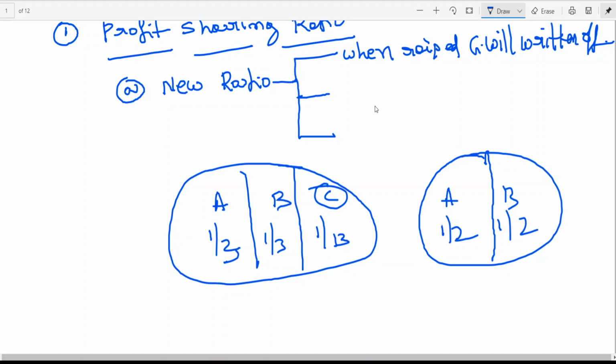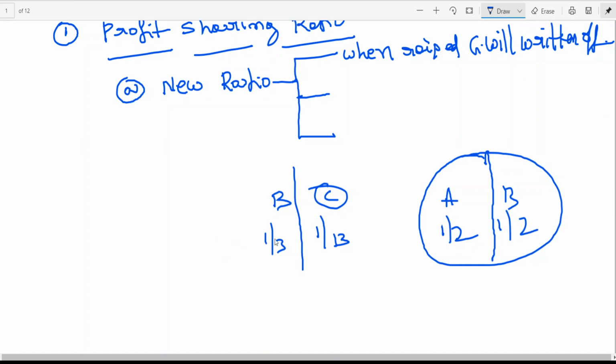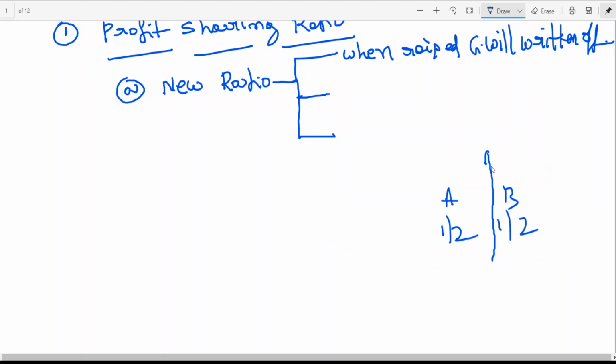When C is retiring or has died, who is gaining? The remaining partners are gaining. So when raised goodwill is written off, the net effect will be the same. Who are gaining? A and B. That means in case of retirement or death, the remaining partners are the gaining partners. That is why their account should be debited. Generally, the outgoing partner is the sacrificing partner, so his account should be compensated. This is the logic. If you want to do the adjustment through raising and writing off, this concept is useful, or you can directly write the net effect.